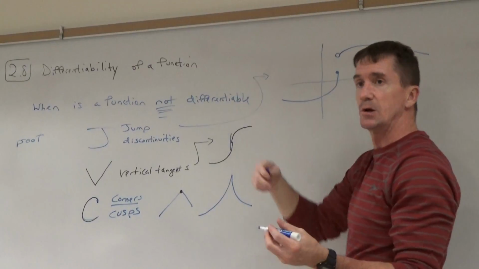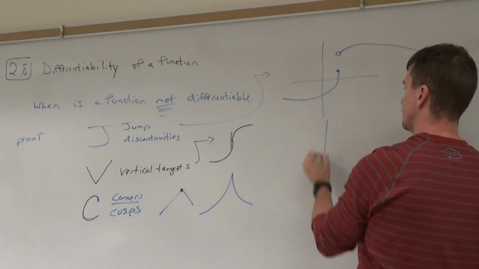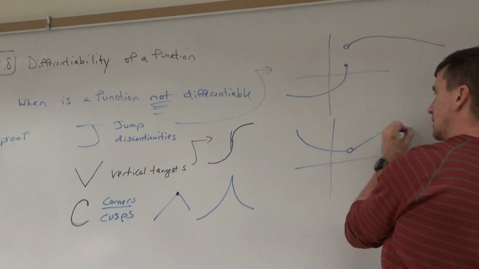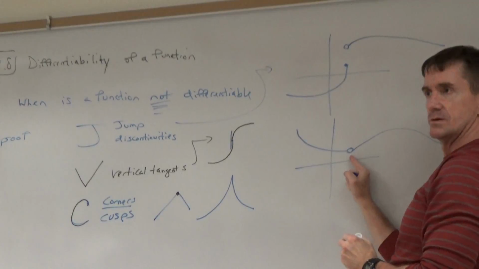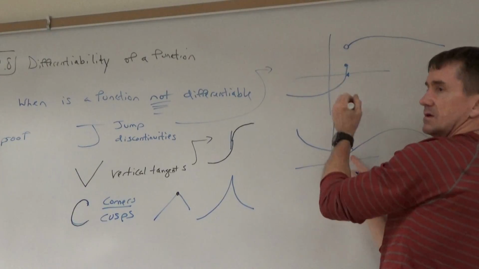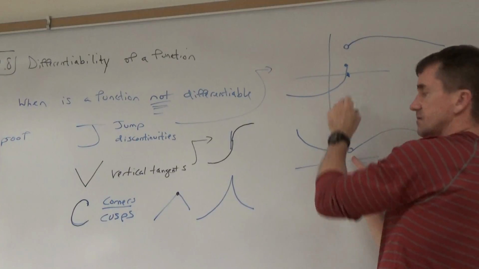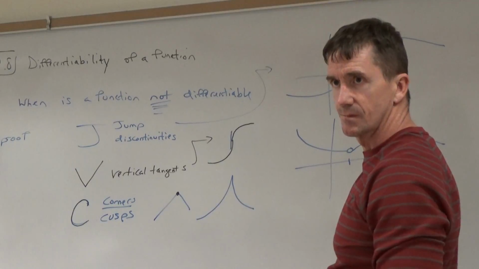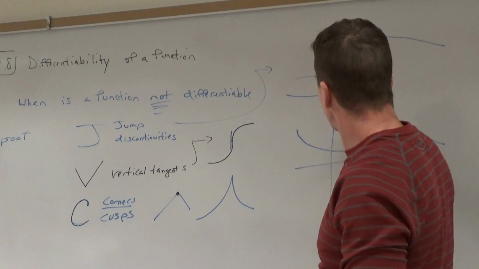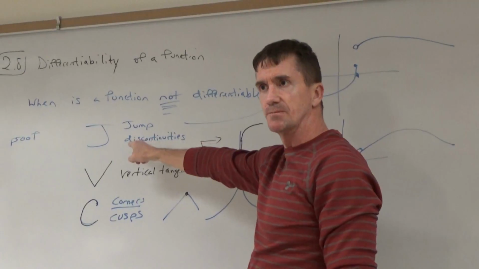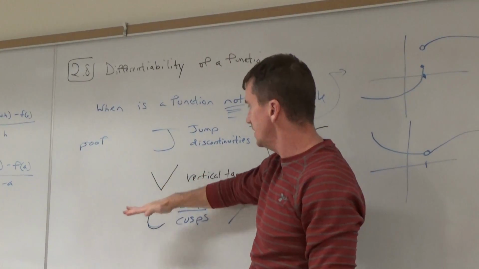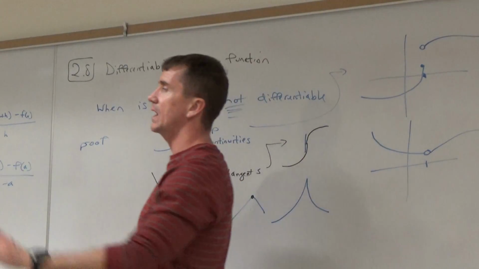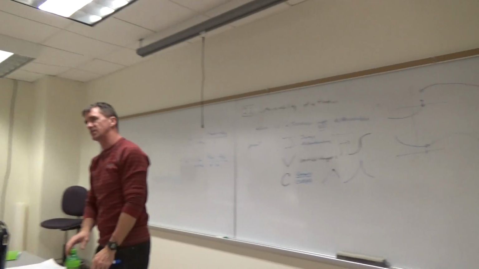Basically, I'm talking about discontinuity where it's not continuous. Here's another one, and this is also a discontinuity: a hole, then it continues like that, but there's a hole there. Right at this location, the function is not differentiable. Cool? So the acronym JVC: J for jump discontinuities, V for vertical tangents, C for corners and cusps, and we're able to identify exactly where functions are not differentiable.